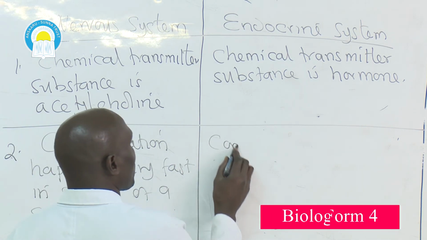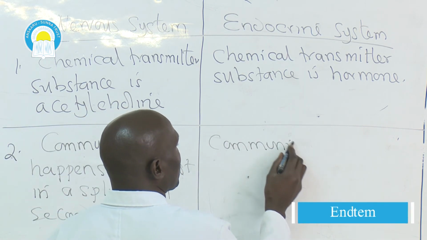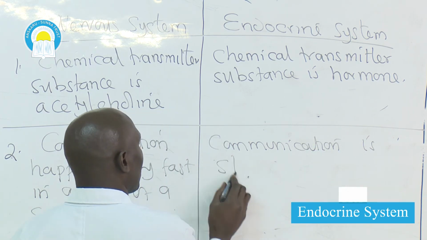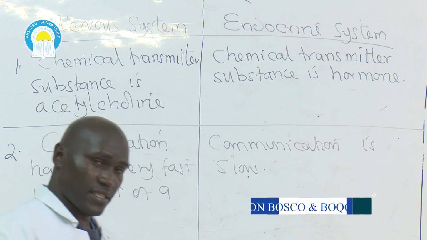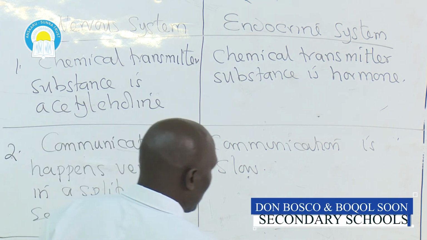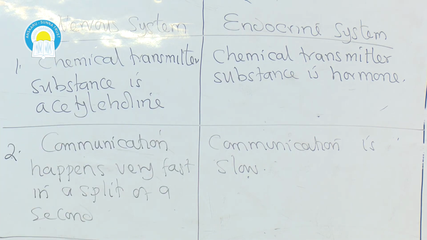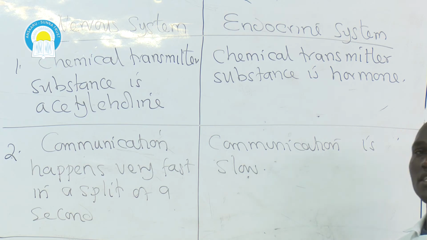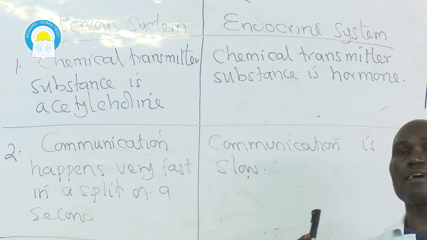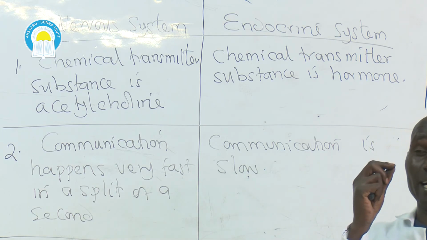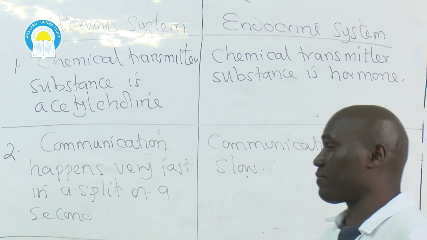Here, communication is slow. What that means is, for a message to be transmitted along the nervous system, it will take a very short time for that message to reach the final destination or target. For example, when a fly flies close to our eyes, we blink our eyelids almost instantly.